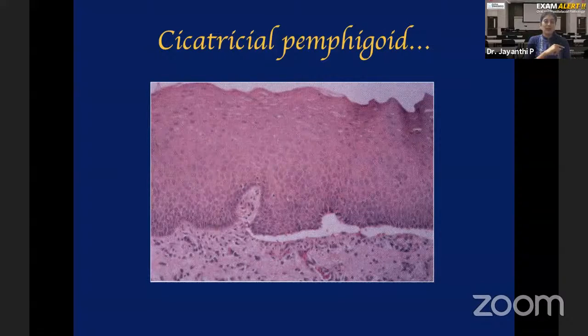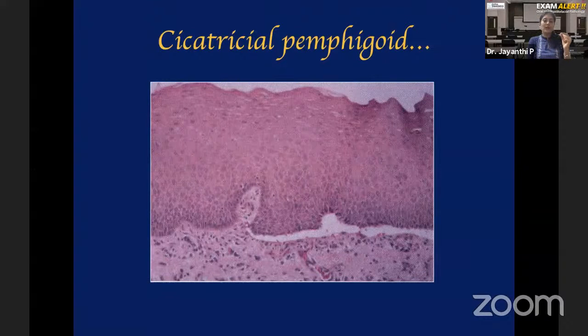Whereas if you remember pemphigus, I told you it's an intraepithelial split, within the epithelium. That's because you have autoantibodies against desmoglein 1 and 3, which is a component of desmosome. Because of that, acantholysis happens. All this is within the epithelium. That is why you see an intraepithelial split in pemphigus. Whereas in pemphigoid, you are seeing a subepithelial split, which means what? This is an autoimmune disease where autoantibodies are formed against laminin.